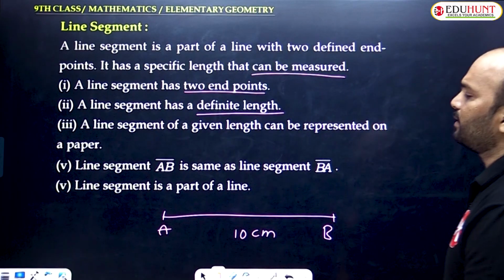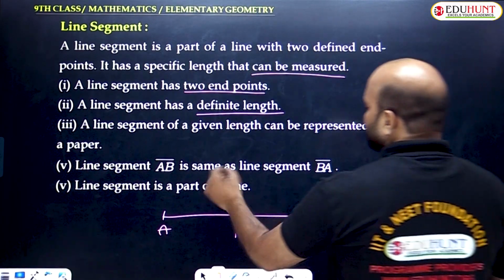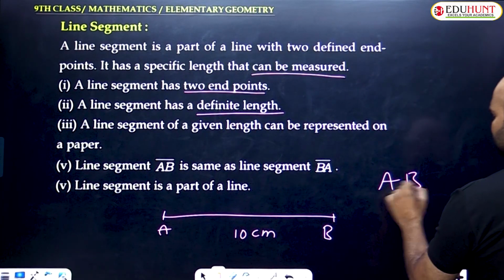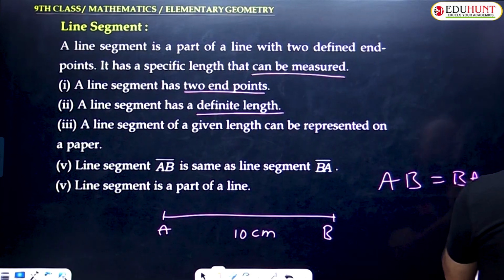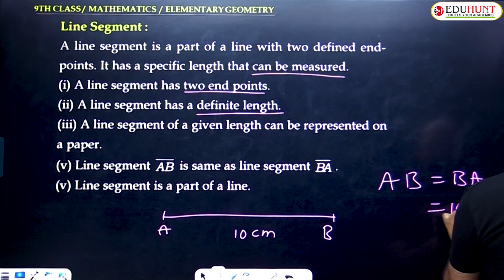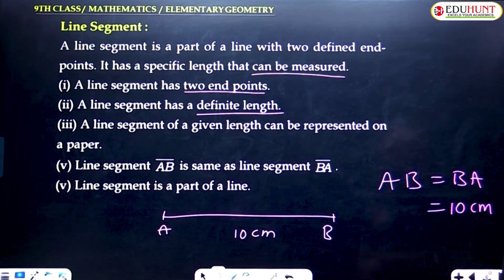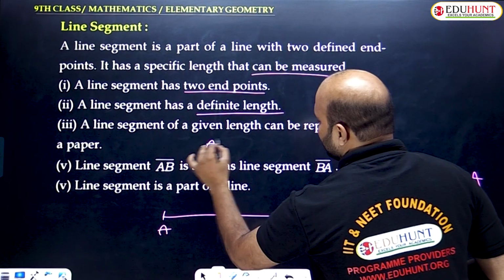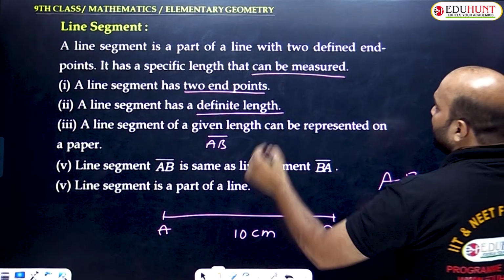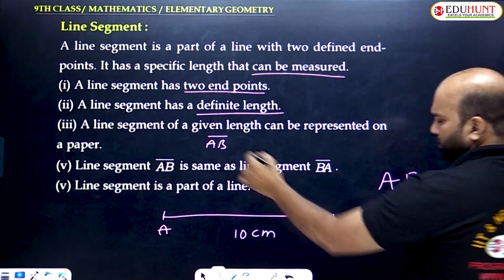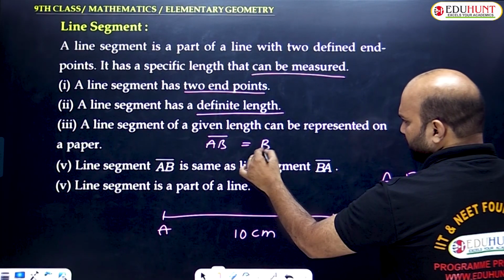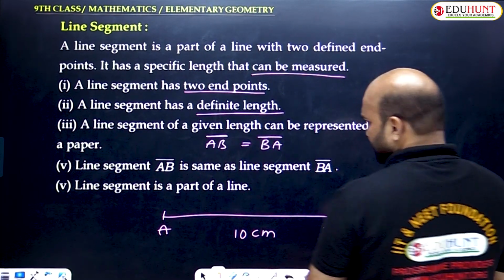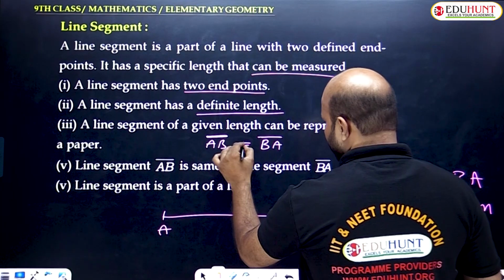Next one, line segment AB bar is the same as line segment BA. So AB equals BA. Suppose AB is given as 10 centimeters, then BA is also 10 centimeters. Am I clear? So clearly we need to understand line segment AB bar has two endpoints and a defined length. So AB equals BA, it can be written as BA also. It can be represented with a bar, AB bar equals BA bar.